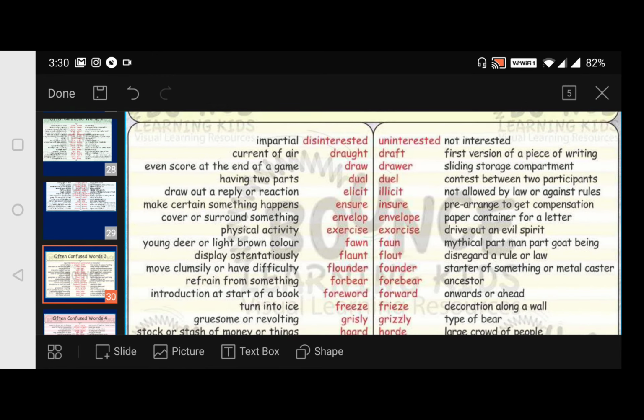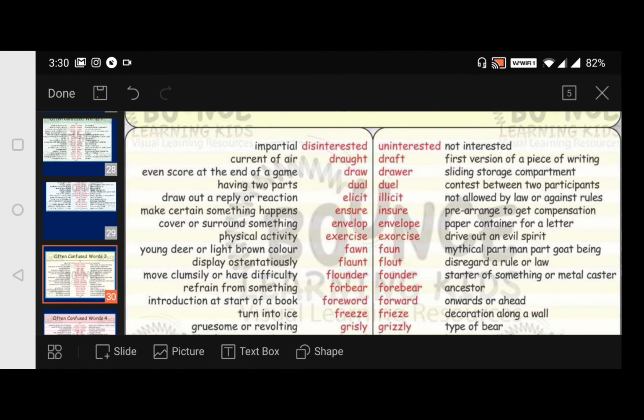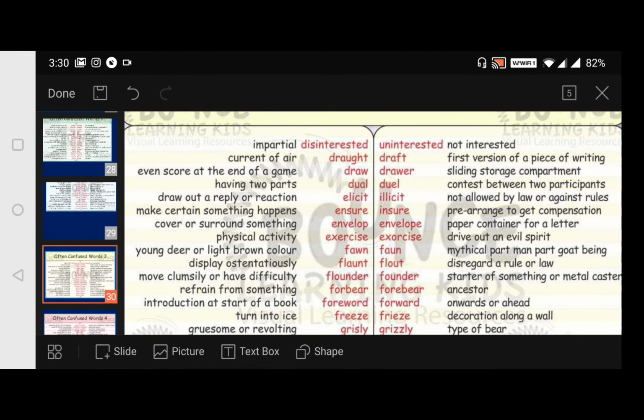Here are some more words. Disinterested in the sense impartial. Okay, so impartial. What is it? Impartial. Coming to here, what is it? Uninterested. Both mean almost the same. Okay, not interested.